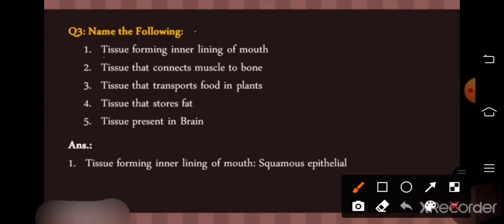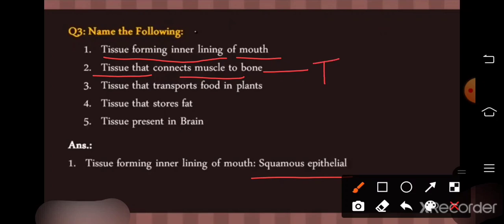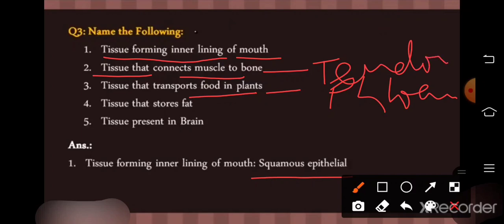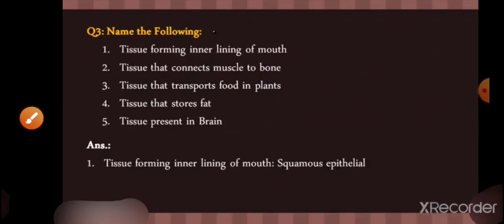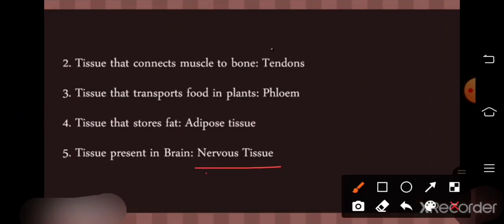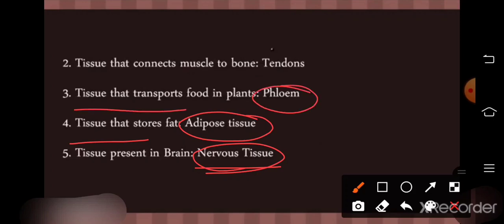Name the following tissue forming the inner lining of the mouth: squamous epithelium. Tissue that connects muscle to bone: tendon. Tissue that transports food in plants: phloem. Tissue that stores fat: adipose tissue. Which tissue is present in the brain? Nervous tissue. So, tissue that stores fat is adipose tissue, tissue that transports food in plants is phloem, and tissue that connects muscle to bone is called the tendon.